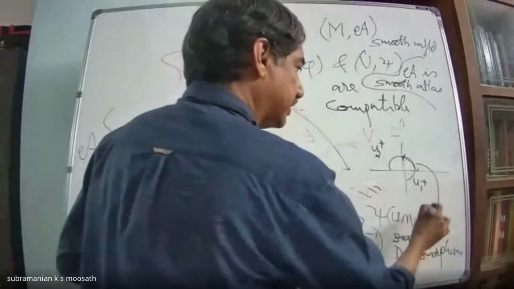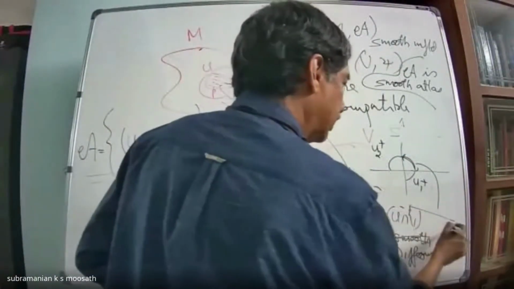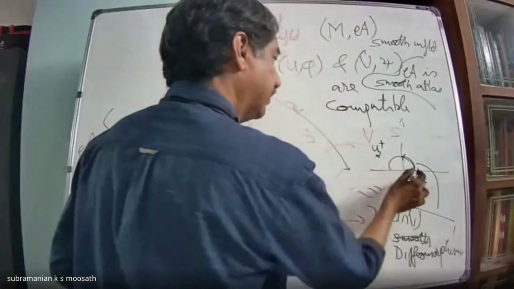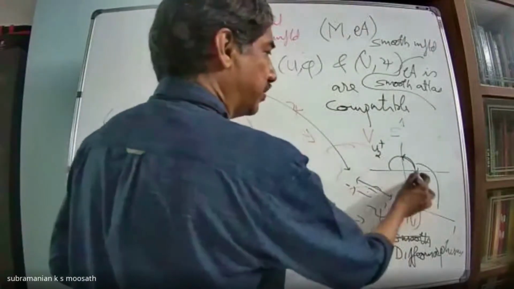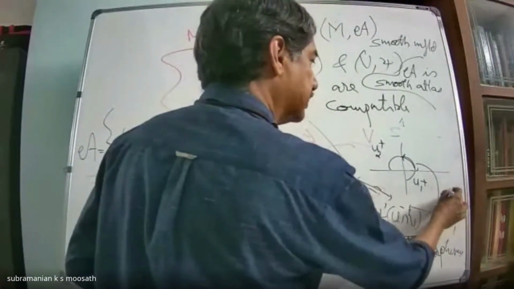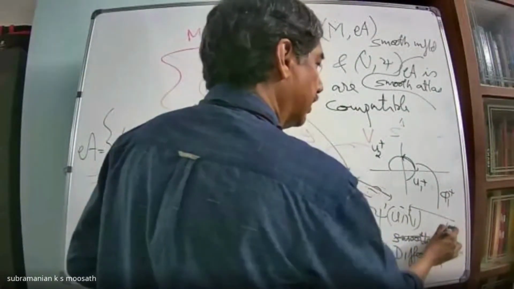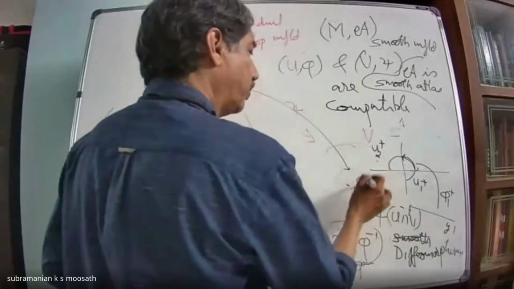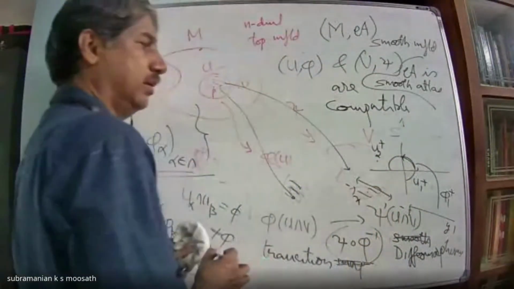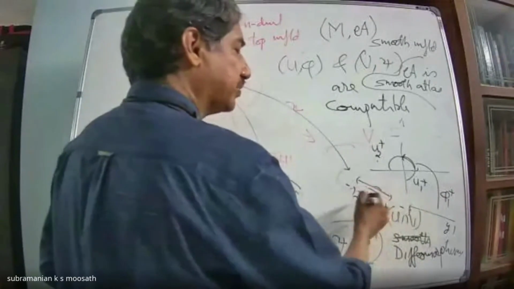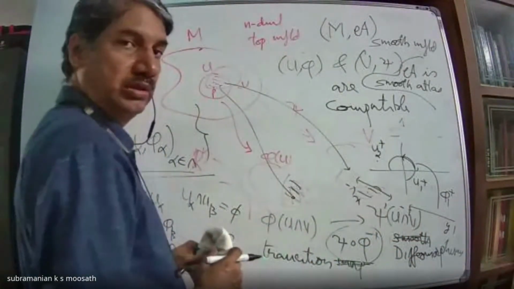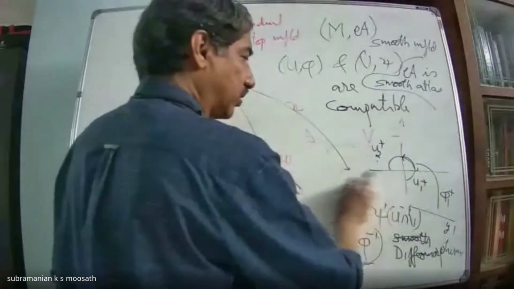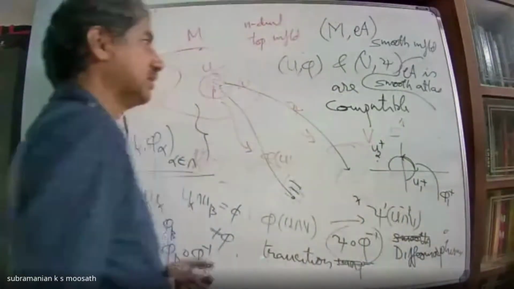Both of these are identified to -1, 1. This also is identified to -1, 1. And you can see this map is phi1, plus xy going to y. This map is phi2, plus xy going to x. You can show that the transition maps are smooth. I will not go into the details; you can work that out.